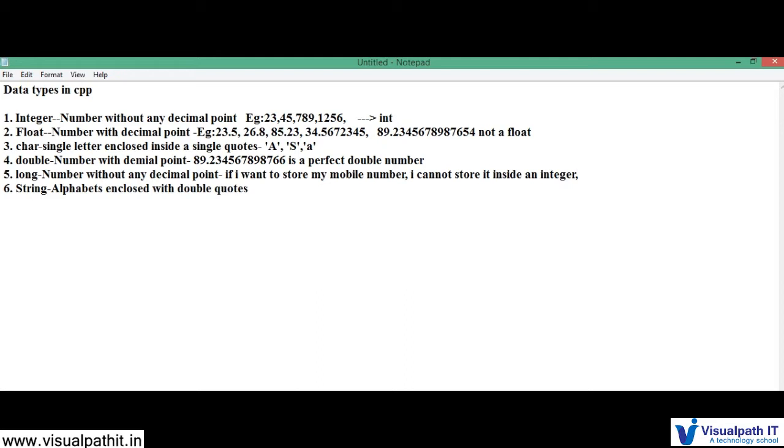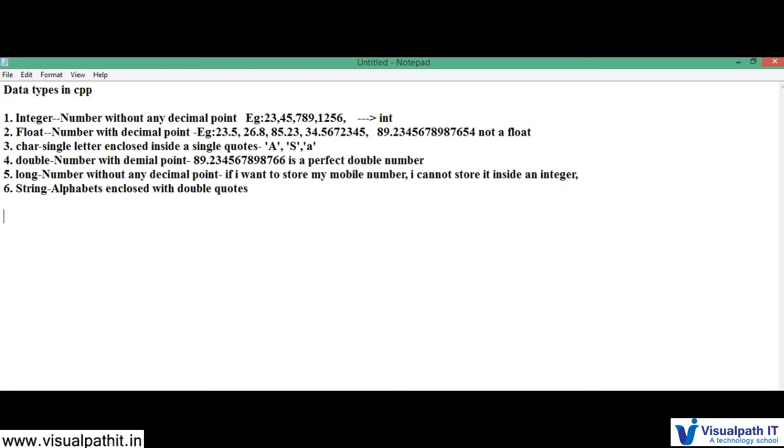Now I'll give you a little more information about the integer data type. If you take the latest C++ version, that is C++ 11, it has added a new data type. It is called long int, which is at least 8 bytes long. Now we'll talk about the range, because that is what we have been talking about. So let's say about the ranges of each data type.